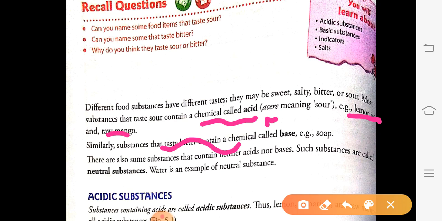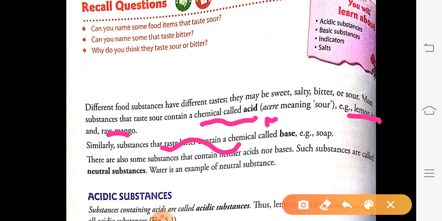Example: whenever we bathe, sometimes a little amount of soap goes in our mouth and then we spit it out again and again. So we feel bitter. So what is this bitter taste? This bitter taste is of the bases present in the soap.